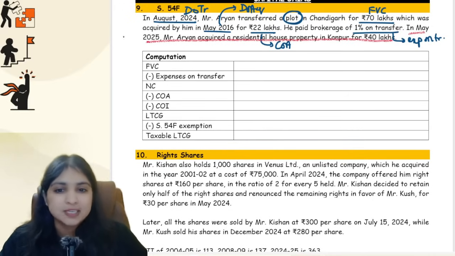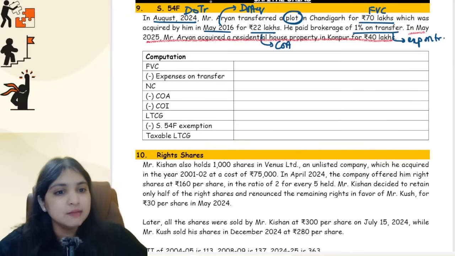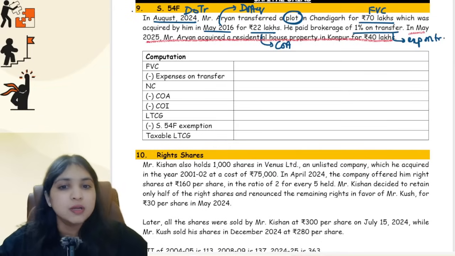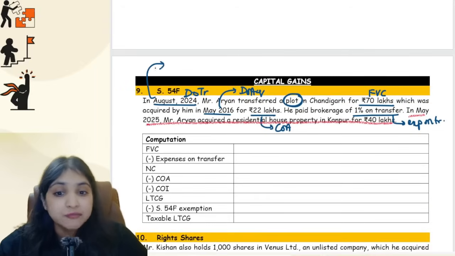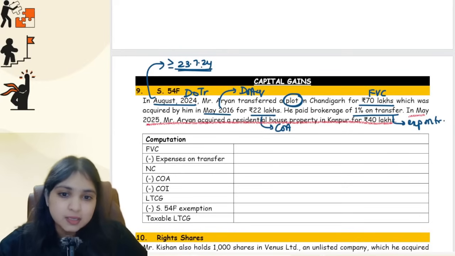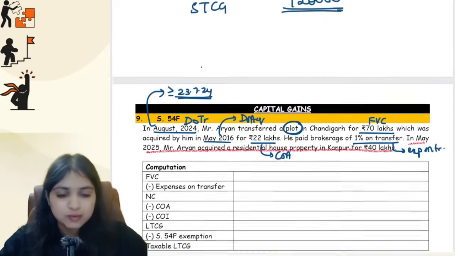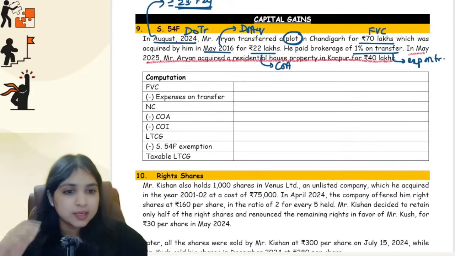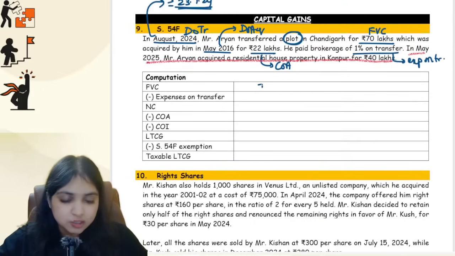Okay, so let's begin the computation, guys. The capital asset being transferred is the plot. We purchased it in May 2016. We are transferring it in August 2024. The date of transfer is clearly after the amendment. It is on or after 23rd July 2024, guys. So therefore, only the new provisions will apply. Now what's the full value consideration over here? Full value consideration is 70 lakhs.